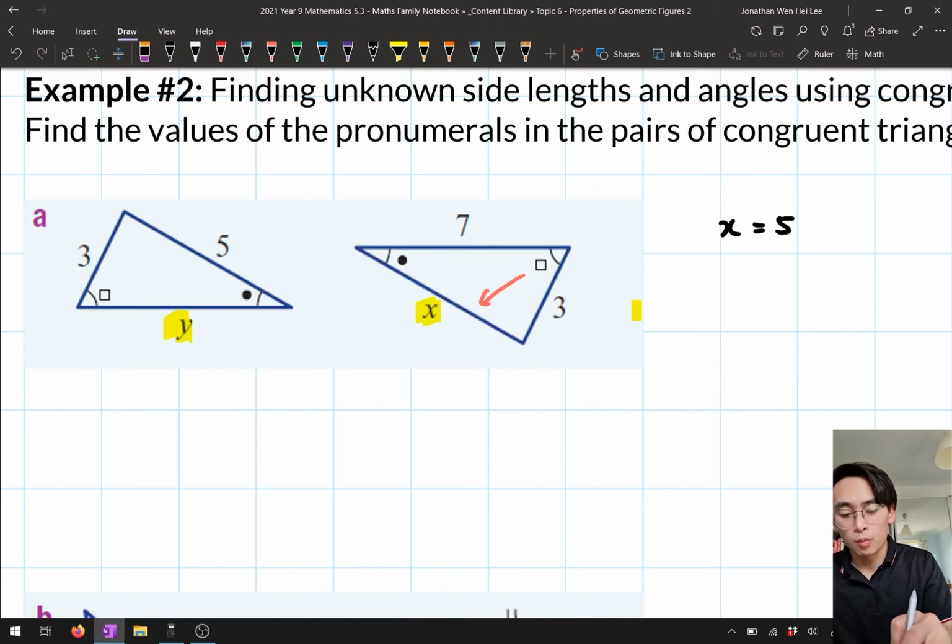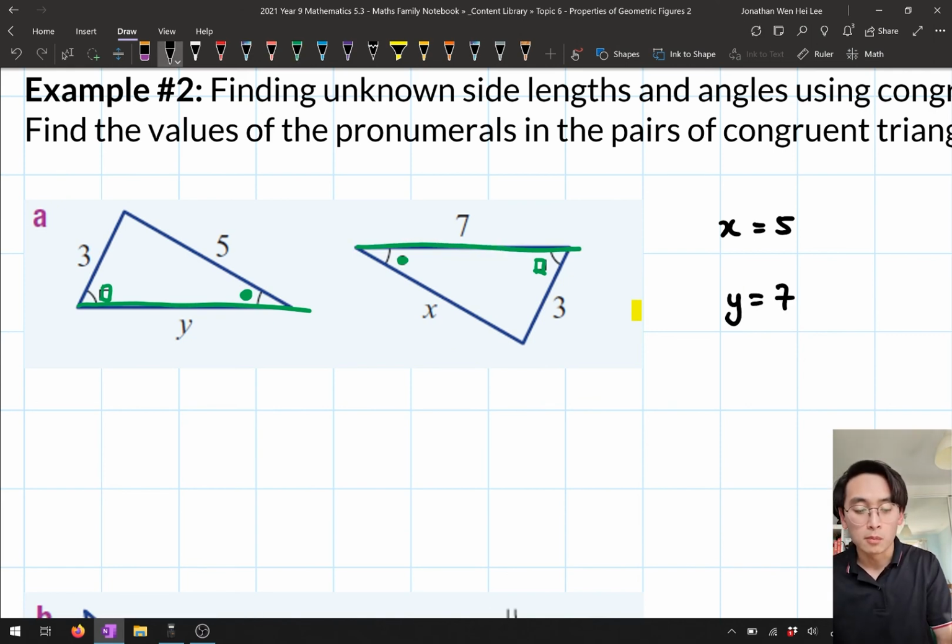Now, if we have a look at the other one, we want to find y. Y is over here, and it's on the side which has the square box on one side and the black dot on the other side. So if you have a look, square box, black dot, and so that tells me that y is just going to be equal to 7. There we go. Pretty straightforward, fairly quick to just read off our diagram.